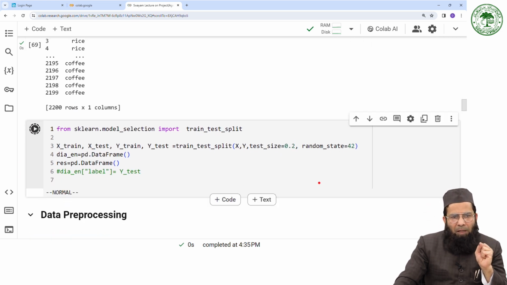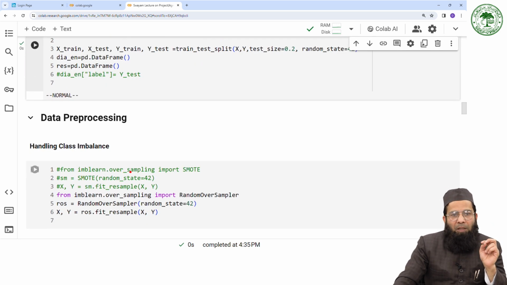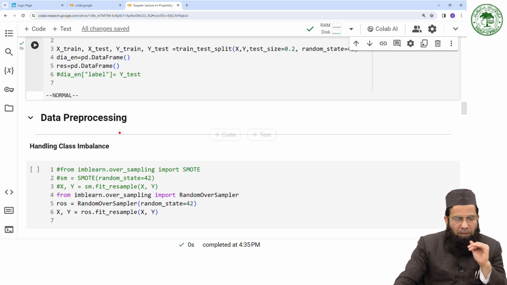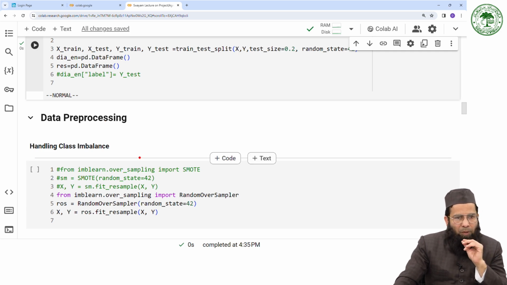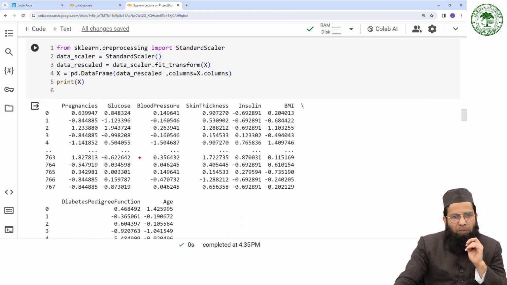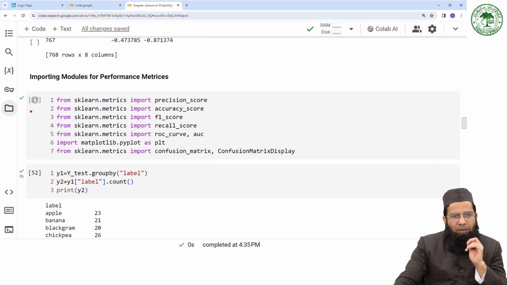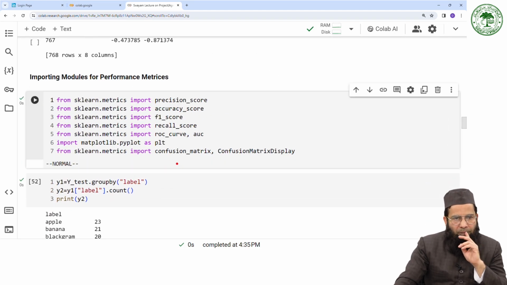Now I am partitioning it into training and testing data sets, right? The test size is 20%. Right now I'm skipping the preprocessing and directly coming to execute the models.